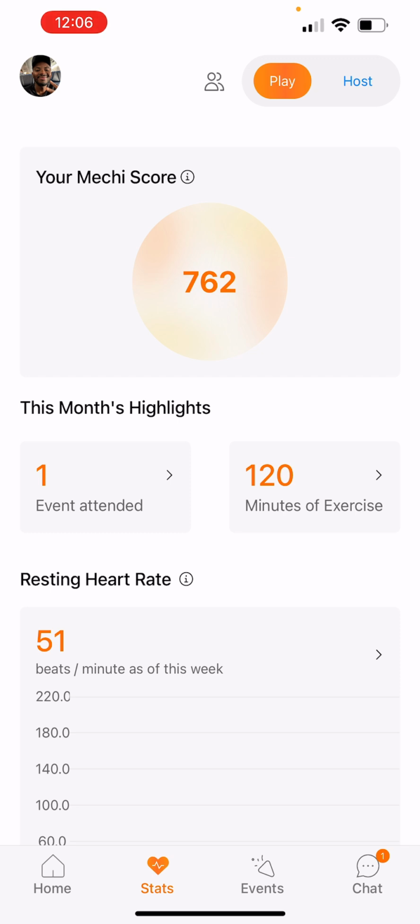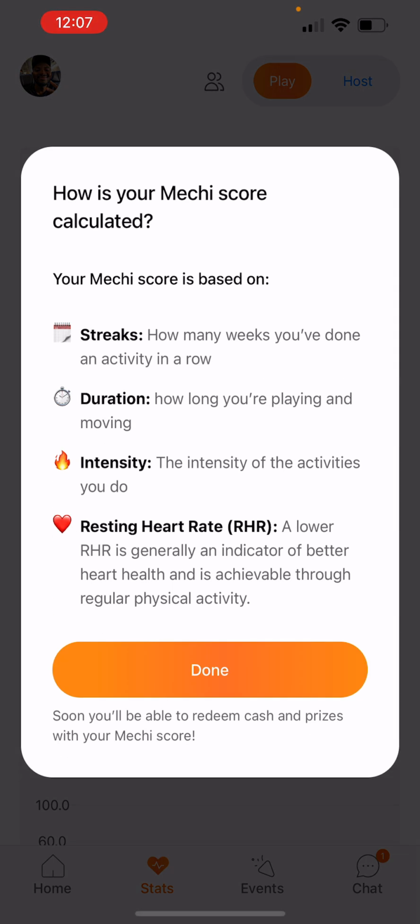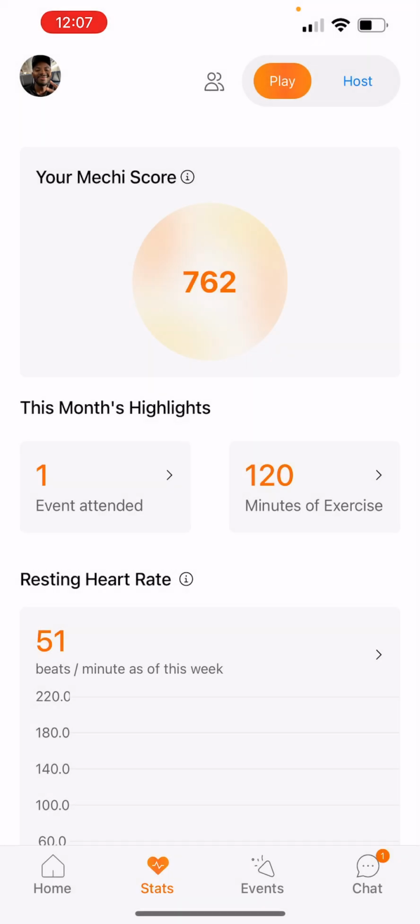And then one thing that you will be able to redeem later on in the app is the Mechi points. The 762 that you're seeing up here is my Mechi points, and this is what goes into calculating our Mechi points. Number of activities, the time, the intensity, and my resting heart rate delta after participating in that activity. And eventually, this will actually be redeemable for actual real cash money in real life.